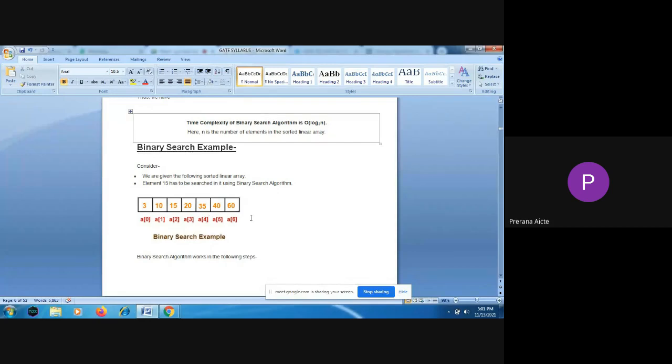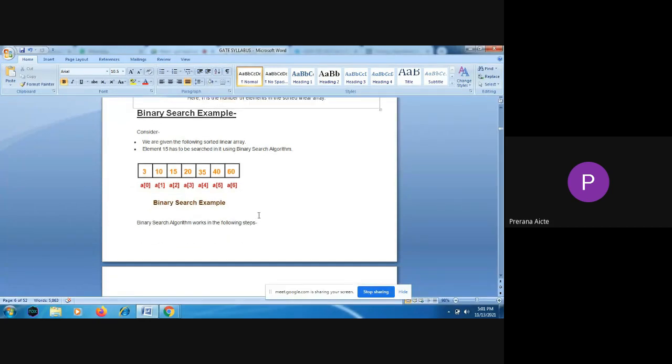Let us take this example of how to search for a particular element in the list using binary search. Let us consider I am going to search for element 15 in the given list. First we find the mid element. We have 7 elements, so the mid element is A[3]. So 15 will be compared with 20.